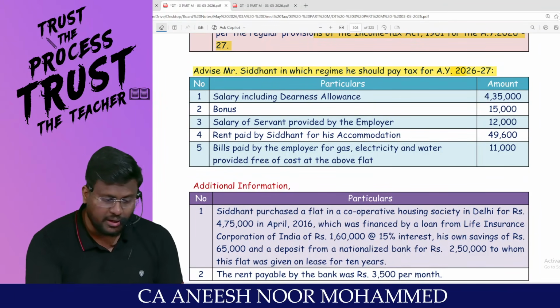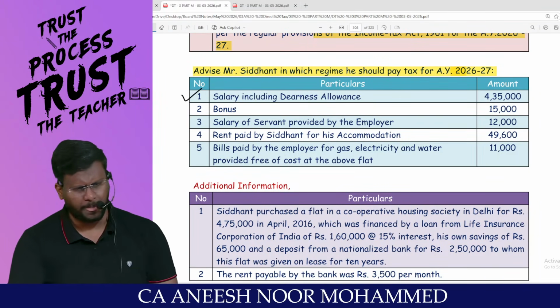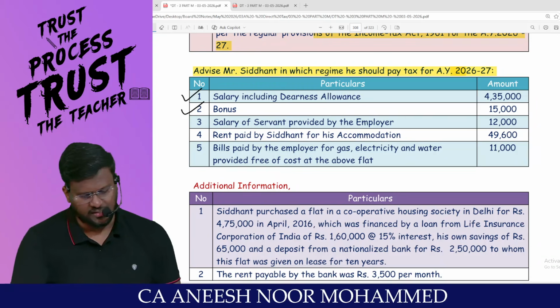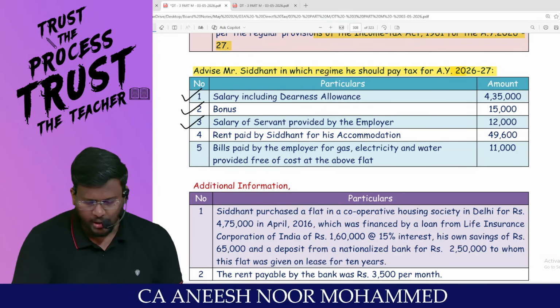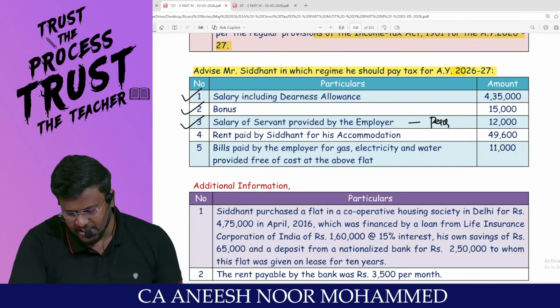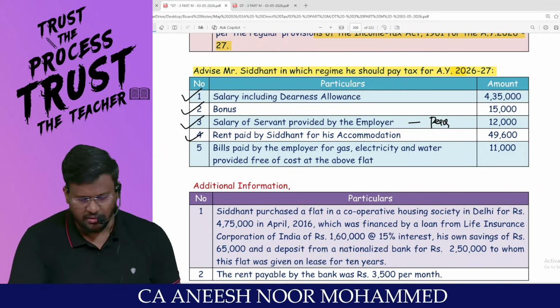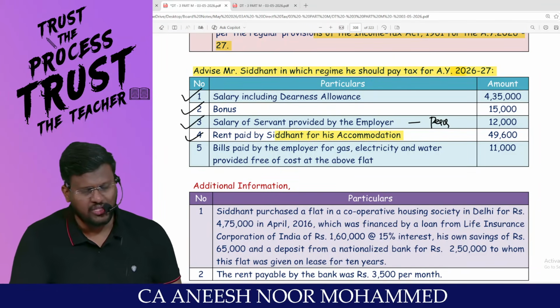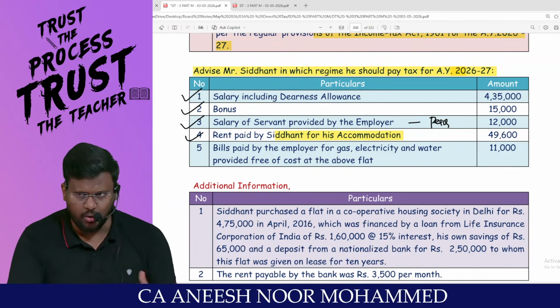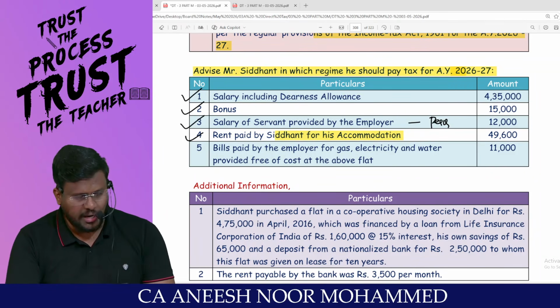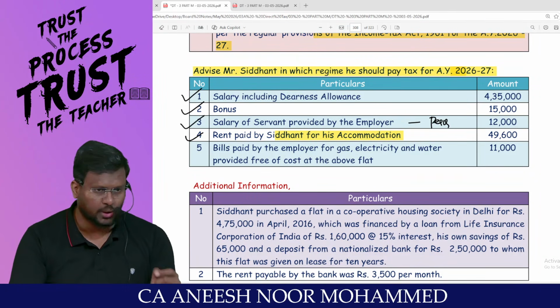Salary including DA is 4,35,000. Bonus 15,000 fully taxable. Salary of servant provided by employer, this will be treated as perquisite, my dear lovable students. Rent paid by Siddharth for his accommodation, you have to check whether the employer has given HRA or not. If employer has given HRA, under the optional tax regime, he is entitled to claim 10(13A).